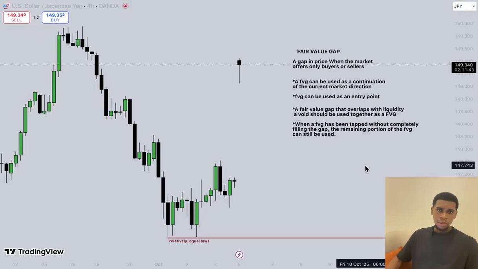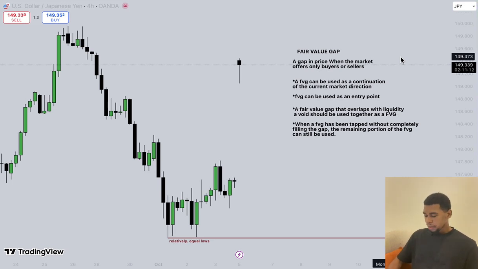Talk about fair value gaps today. I intend to keep it very brief and basic. Okay, so let's get into it now. What is the fair value gap? The fair value gap is simply a gap in price when the market offers only buyers or sellers.